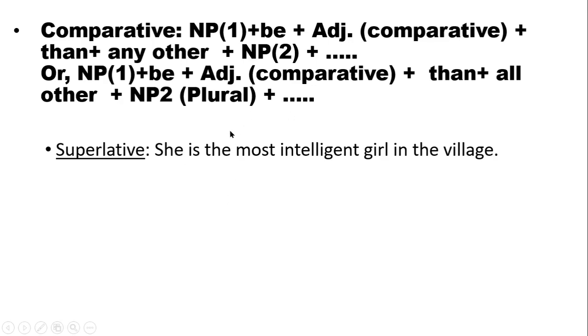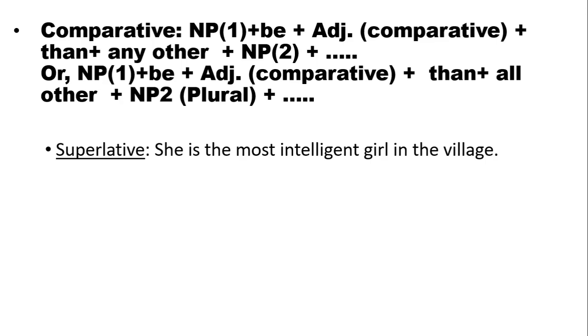Okay, and after that we have to write down be verb. She is. Then comparative form of adjective. But here we have superlative form, most intelligent. So we should not use the here because the is used only in superlative form. So now we need to use the comparative form.